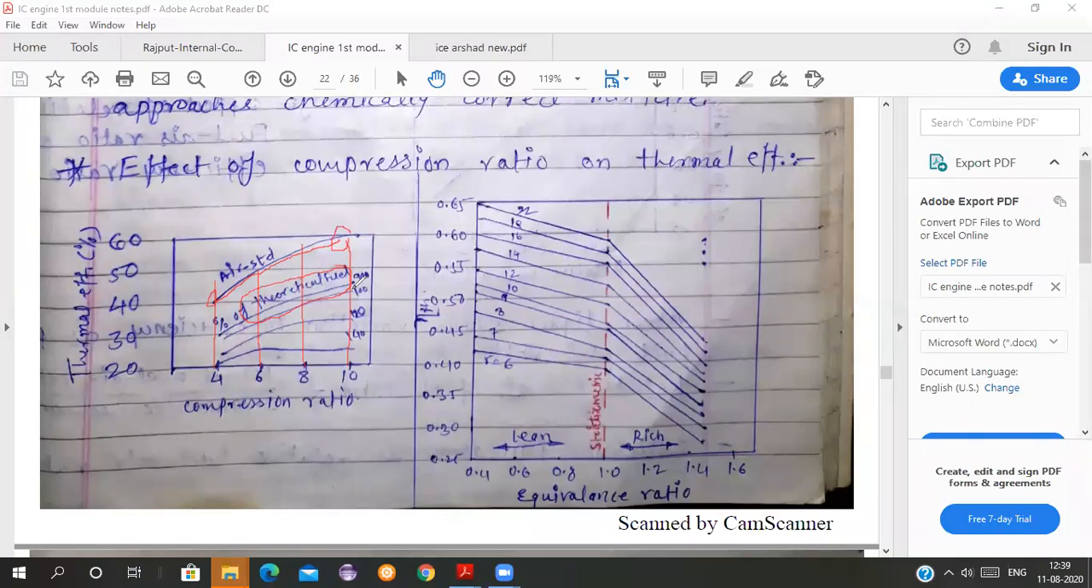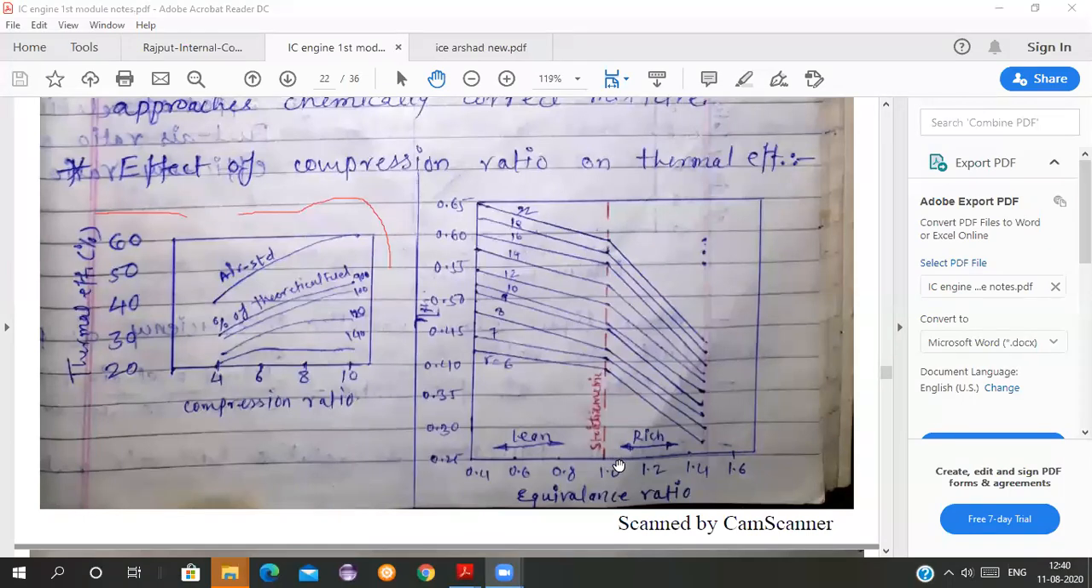Okay, hope you all are getting this very easy thing. Very easy graphs, you all can draw these graphs in your exam to get more marks. These graphs are required. See, on the right hand side also, equivalence ratio is shown.